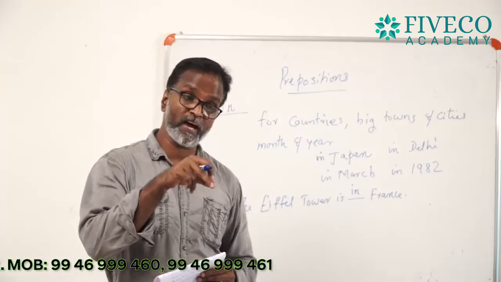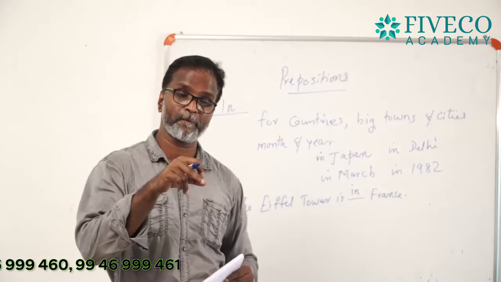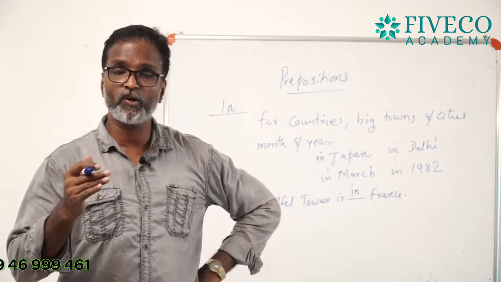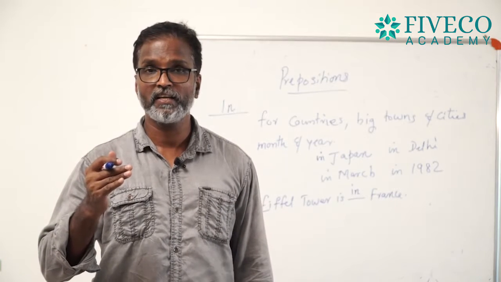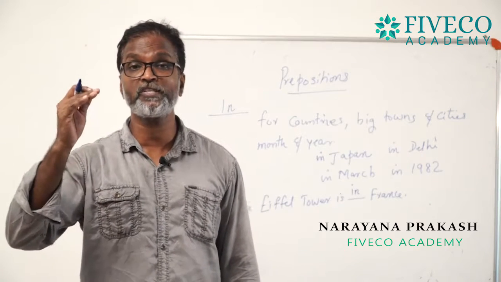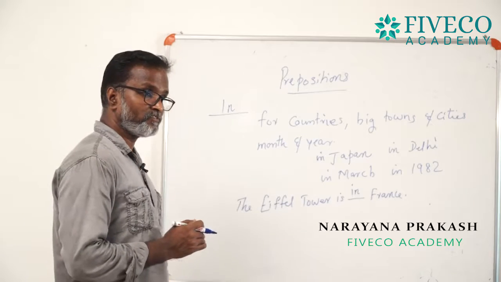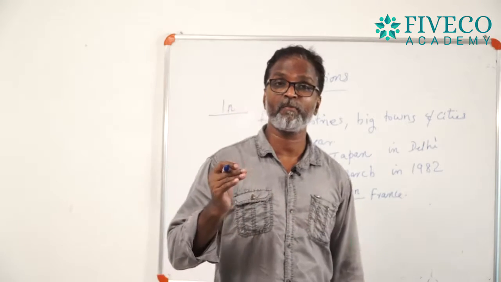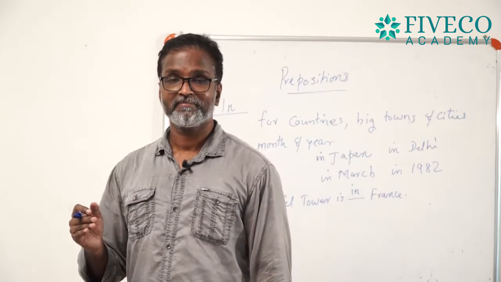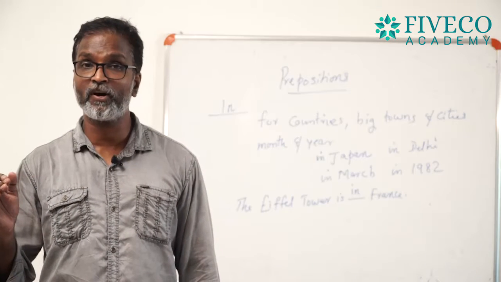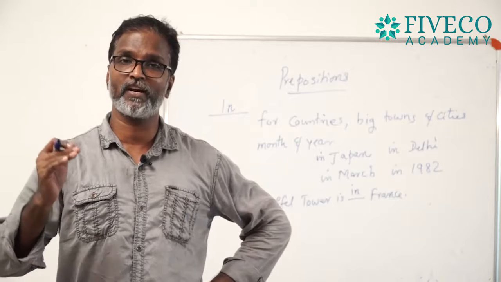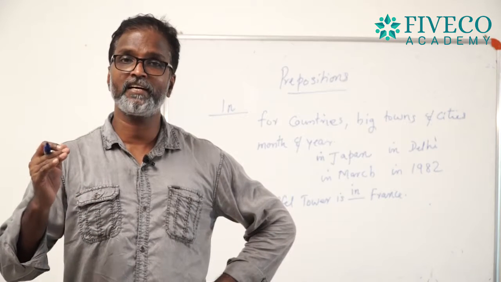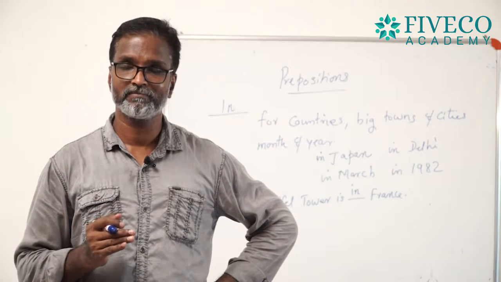And there is another point you want to remember. The preposition at can be used before the name of institutions. For example, at Kerala Varma College, not in Kerala Varma College; at St. Thomas College, at Government Higher Secondary School.